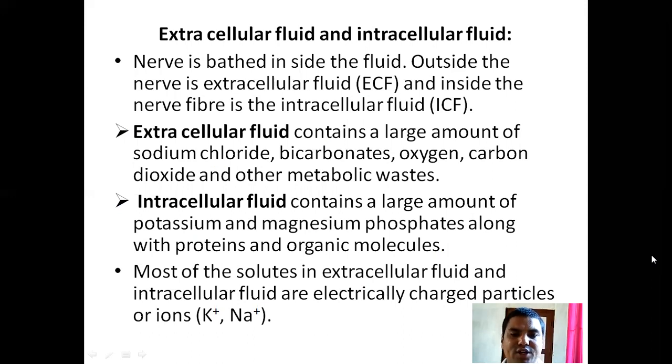Intracellular fluid contains a large amount of potassium, magnesium, and phosphate, along with proteins and organic molecules. Most of the solutes in extracellular and intracellular fluid are electrically charged particles, or ions. They are potassium ion and sodium ion.